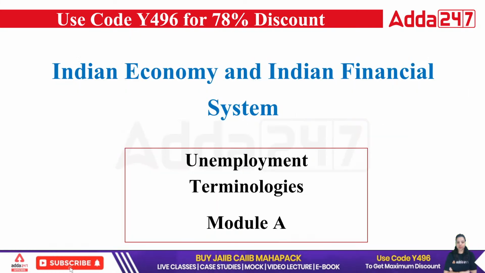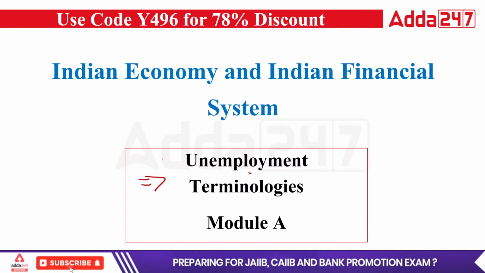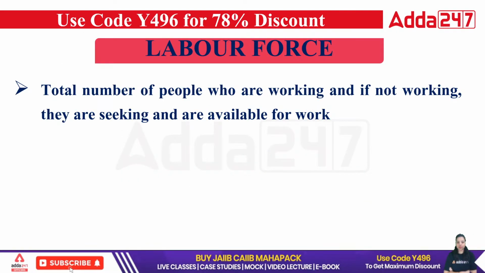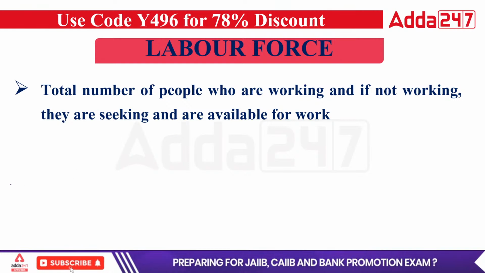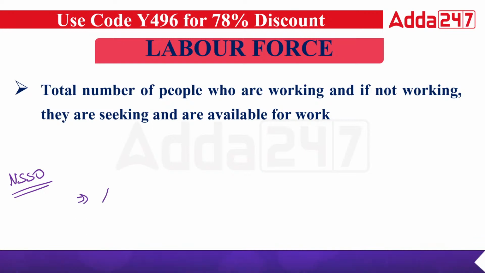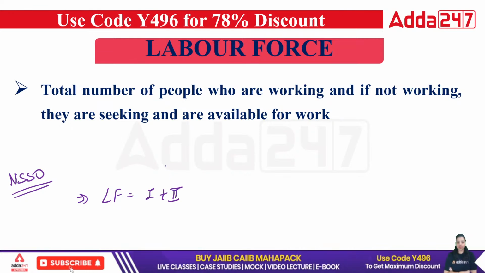Now let's understand what are the different types of terminologies of unemployment. First of all, the first term is labor force. To understand labor force, we have already discussed the NSSO categories. The National Sample Survey Office has said that the labor force will be covered under category 1 and category 2, and the total population is divided into four categories.